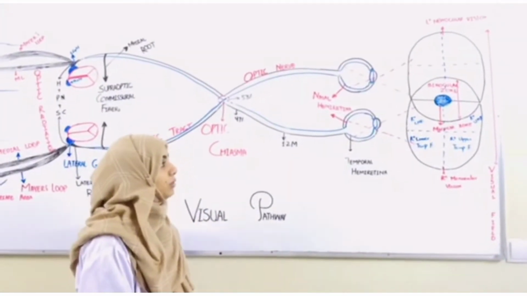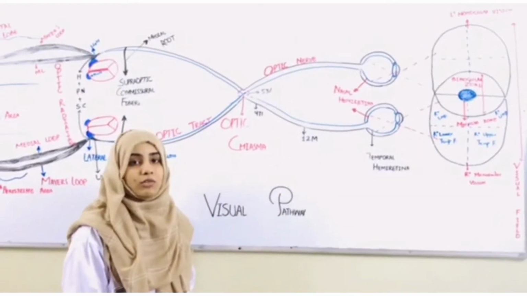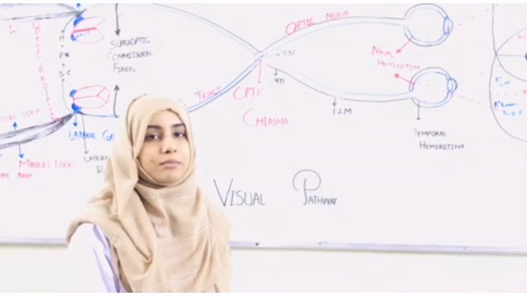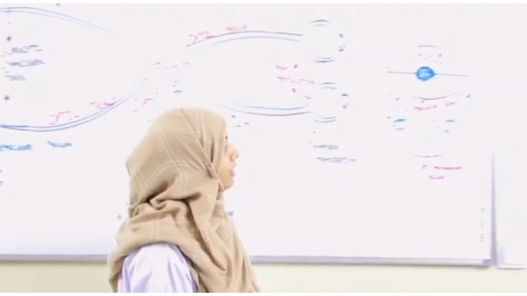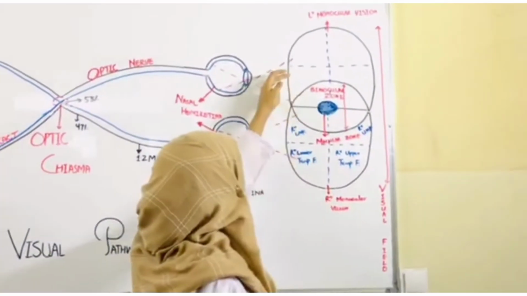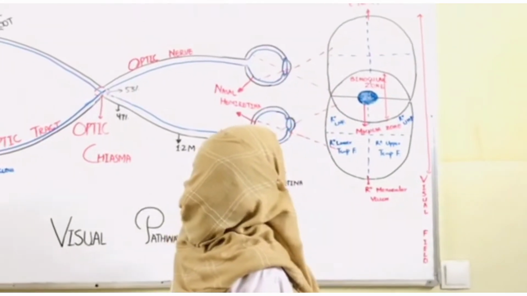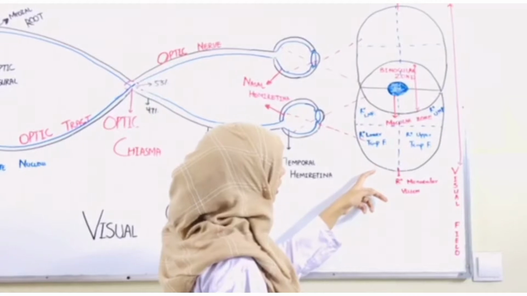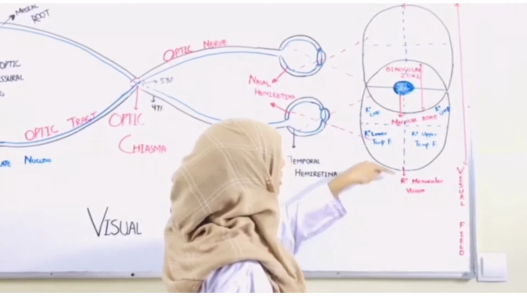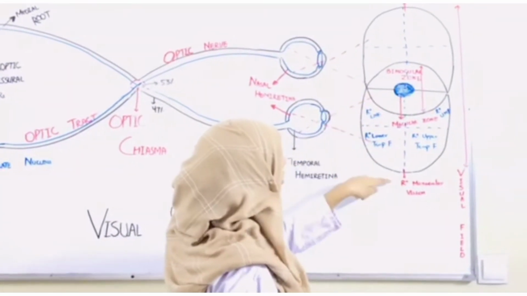Human vision is a binocular tool: we see with both eyes, but the image which is produced is only one and straight. The visual field includes both eye fields. Each eye's visual field includes monocular vision and binocular vision.